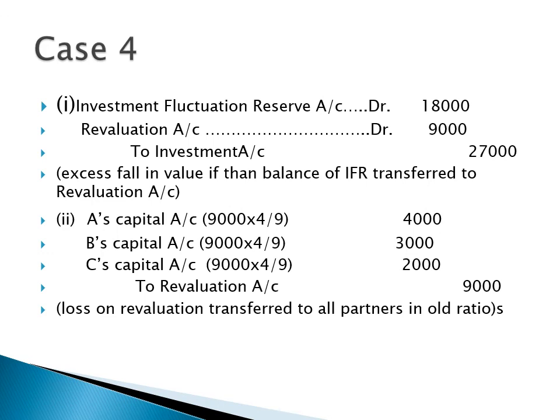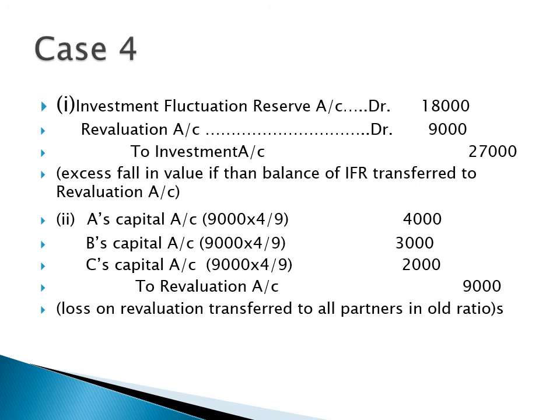Case number 4. The decline in the value of the asset was 27,000, because the market value was 1,73,000 and the cost is 2 lakh. So the difference between the market value and the cost is 27,000, but we have an investment fluctuation reserve of rupees 18,000 only. So the excess fall in the value of investment will be transferred to the revaluation account.